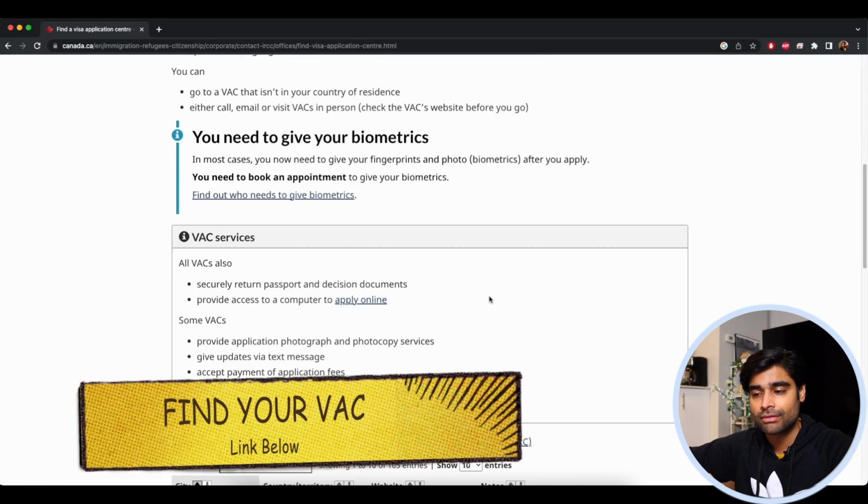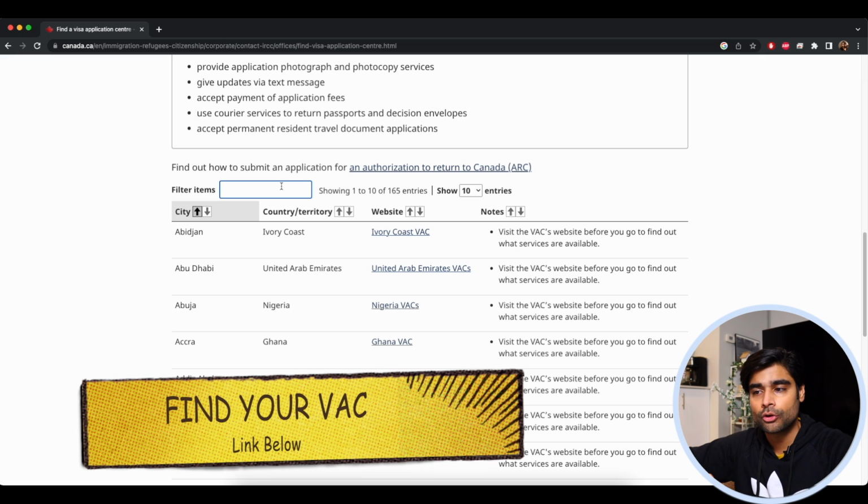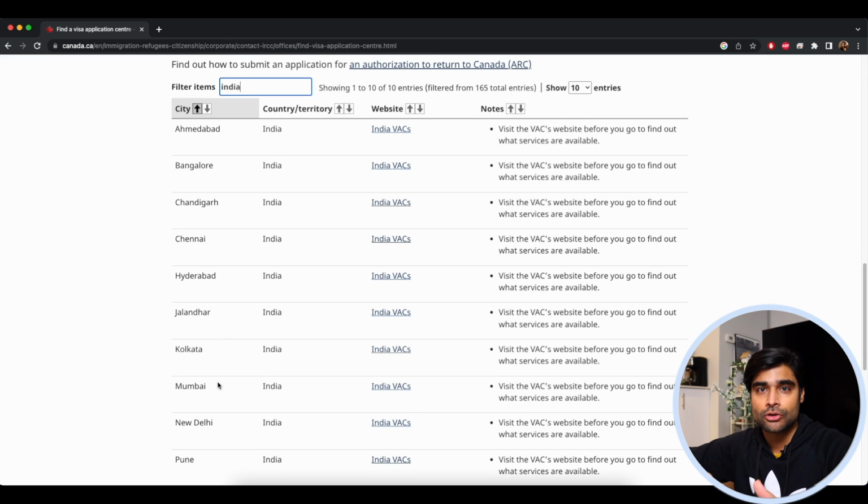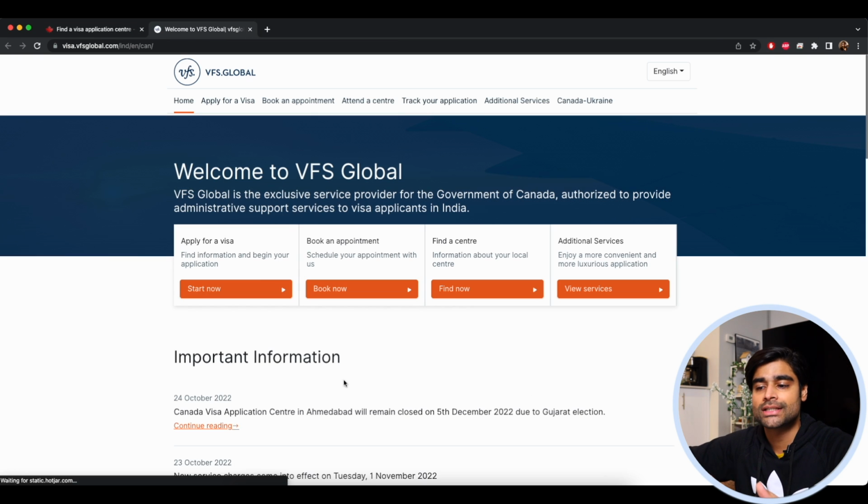You can find your nearest visa application center on this website. This is the IRCC website. If you scroll down and simply enter your country, it's going to give you a list of all the visa application centers in your country in different cities. So you can simply book an appointment in that visa application center. If you click on any of these links, it's going to take you to the website of the visa application center.